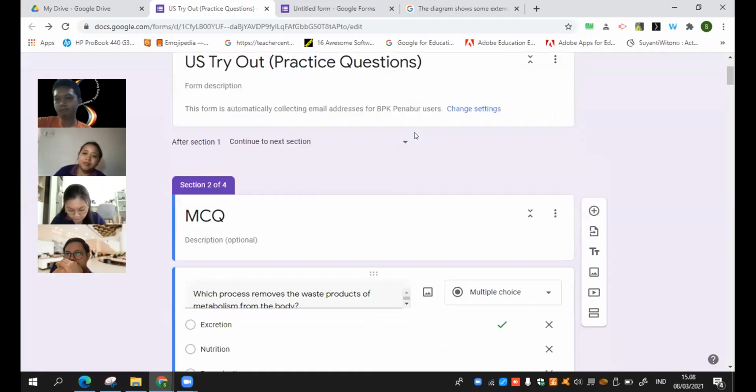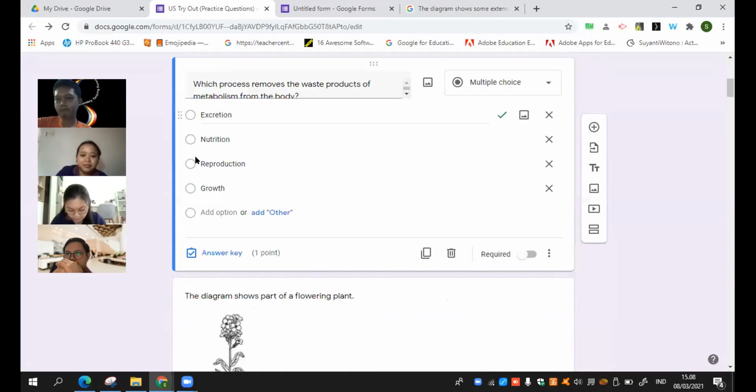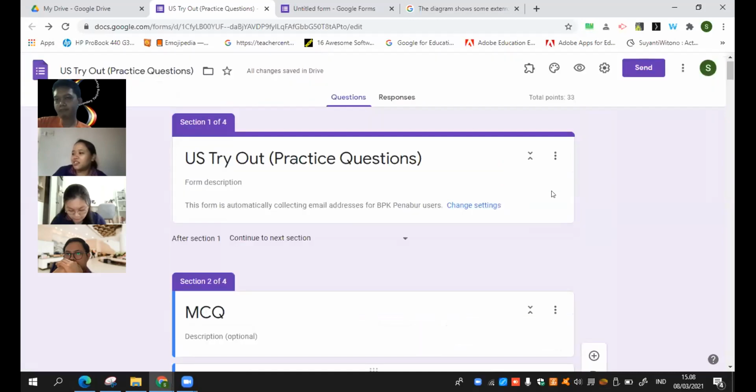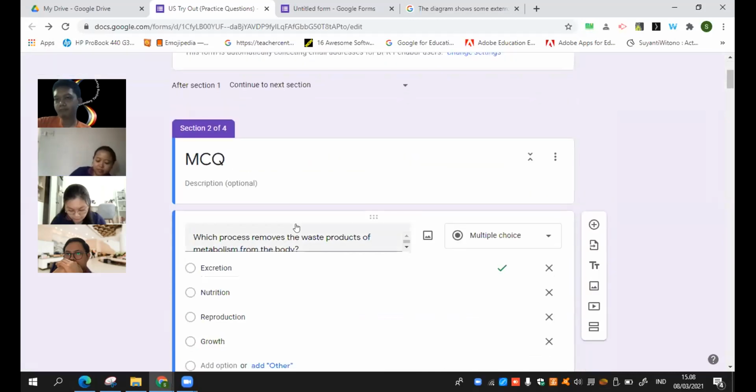So can you imagine if the student is doing this, this is 33 points. I think I put 20 multiple choice. They are already answering multiple choice and then now answering the first question for the essay and then back out. And then the time is only half of the original time. So they need to do it all over again from the beginning. It will be complicated for them.